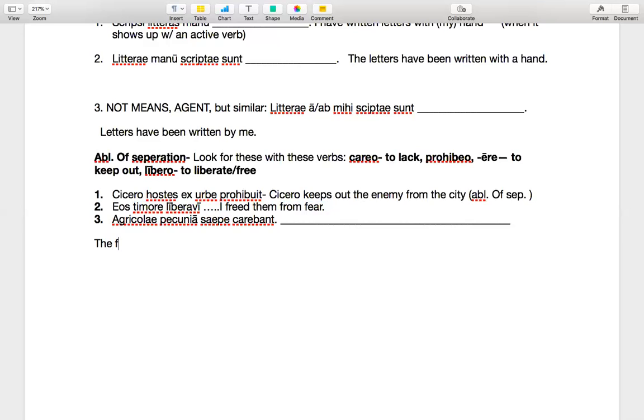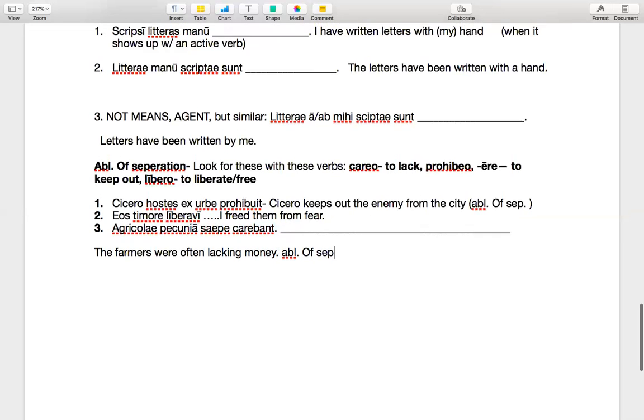But this would be like the farmers. We're lacking is the verb here, carebant, or they were often lacking money, okay? And so the point I wanted to make in class is that grammatically, it feels like the thing they're lacking, the thing that would come after lacking, would be a direct object, right? But if you look at it, it's not accusative. It has a long a, it's ablative. So it's not actually a direct object, it's an ablative of separation.